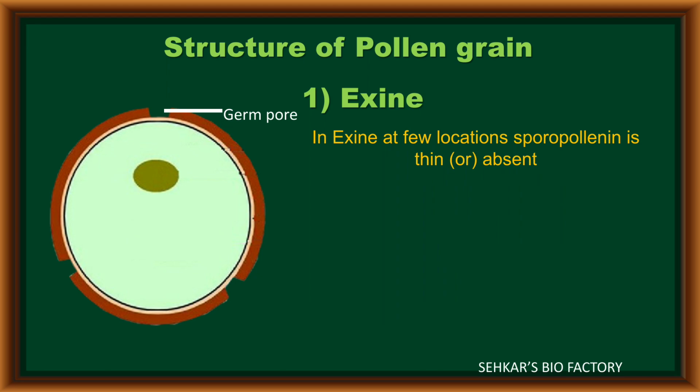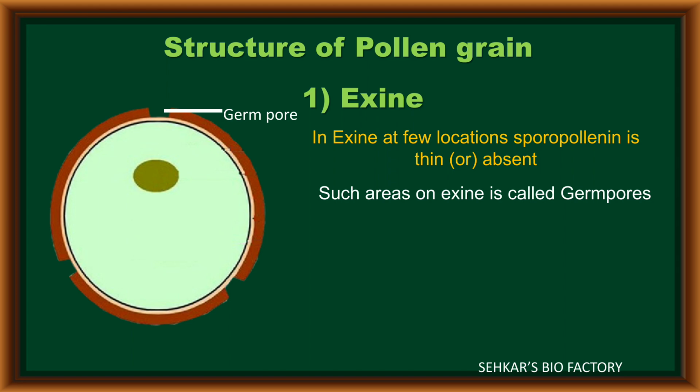In the structure of exine, at a few locations the sporopollenin is thin. Sometimes it is not deposited. Due to the absence of this sporopollenin, some thin areas are formed in exine.